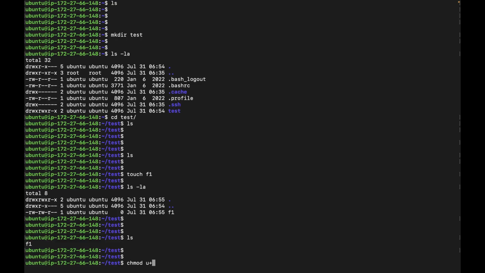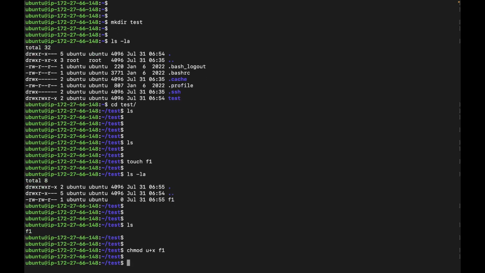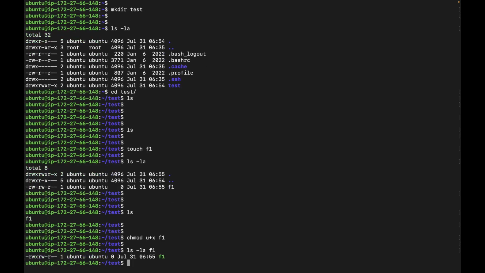Execute, so I add the plus symbol and x for execute permission, and at which file? f1. Enter, right? If I do ls -l f1, here you can see earlier there was no execute permission, but now execute permission is there, right?